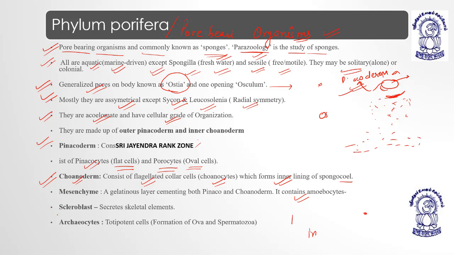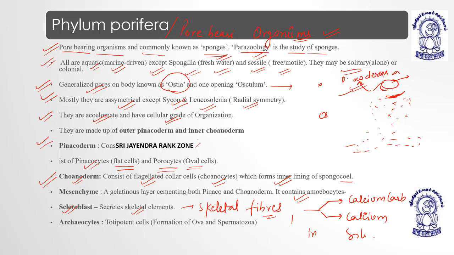Okay, then scleroblasts are the cells which actually secrete skeletal elements. Skeletal elements means skeletal fibers which provide support to the structure of sponges. These skeletal fibers are either made up of calcium carbonate or calcium silicate, right? That's why they are known as what? Calcareous and siliceous,